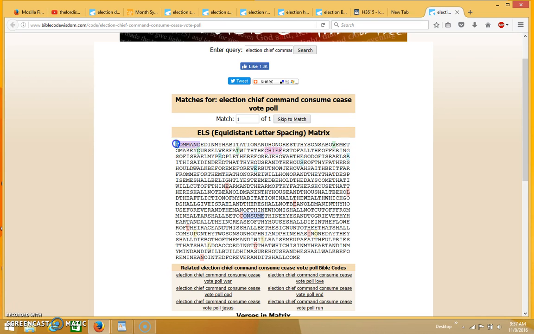And it's sharing the C in command or commanded. And then over here you have chief. So it could be interpreted as the commander-in-chief commanding the election to cease. I mean, that's just a possible interpretation. I'm not saying that that's what's going to happen, but it's interesting that it shares the C in command, and right within that you have the word chief.